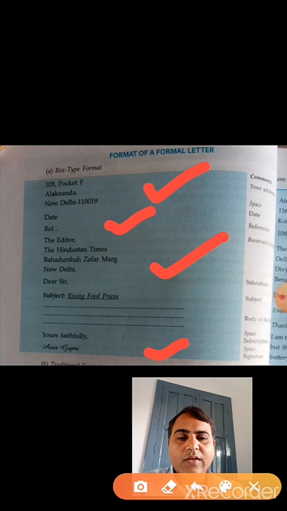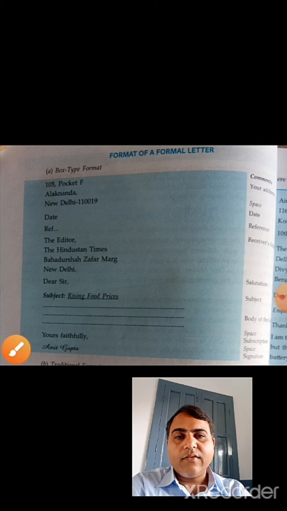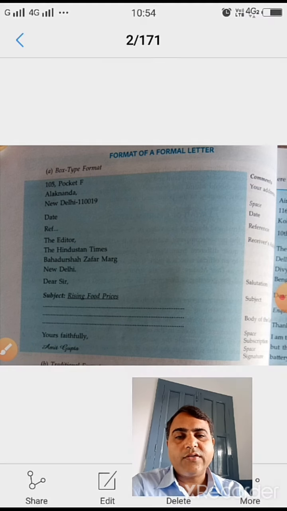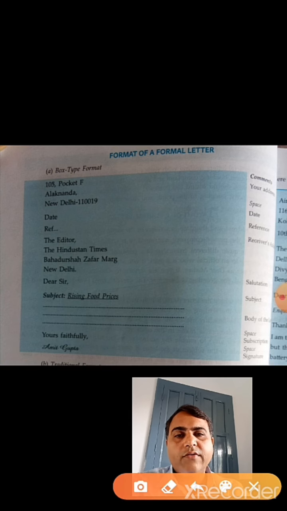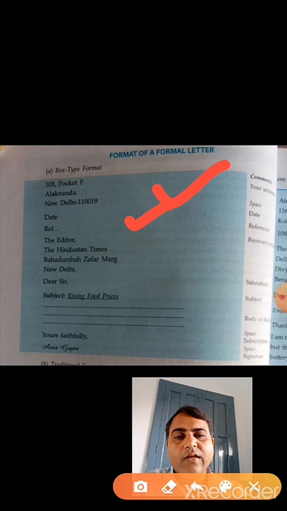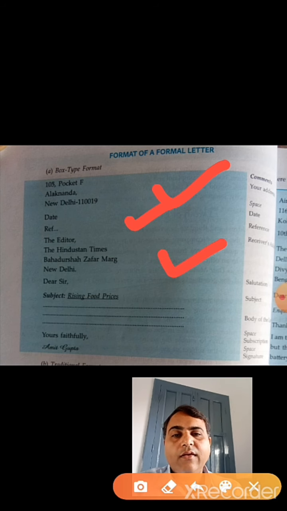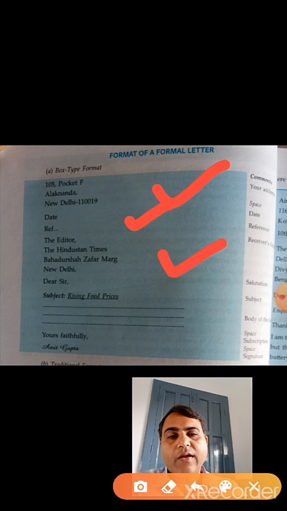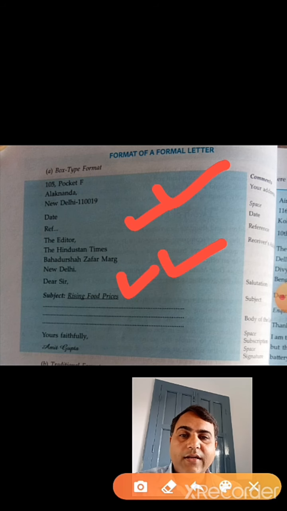So once again we shall see the format of a formal letter, box type format. At first you have to write your address and then leave one line, write the date, then the receiver's address, that is, to whom you are sending this letter, and then leave one line and write the salutation, that is dear sir.